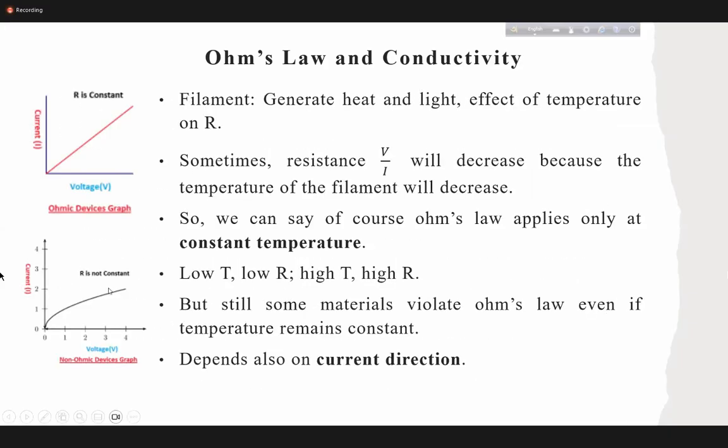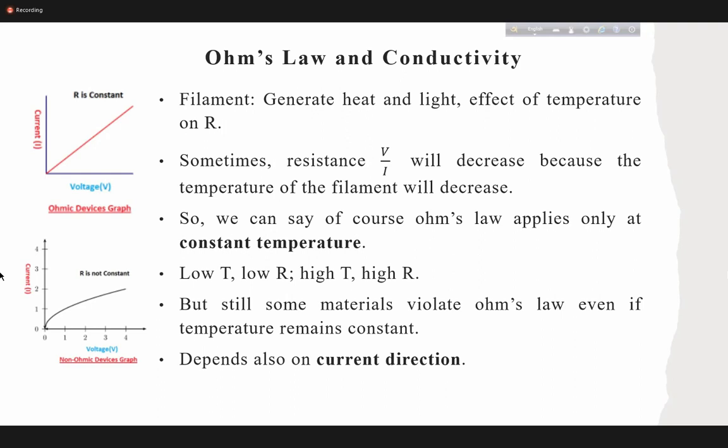In a bulb, when you increase the current, due to resistance you get heat and finally you get light. But the interesting thing is that because of the heat, the resistance actually goes high. You also know that when temperature goes high, the mobility decreases. We are not explaining mobility yet, but we know that in the case of metal, at high temperature, conductivity goes down, right? Everyone knows that at high temperature, the conductivity of metal goes down.